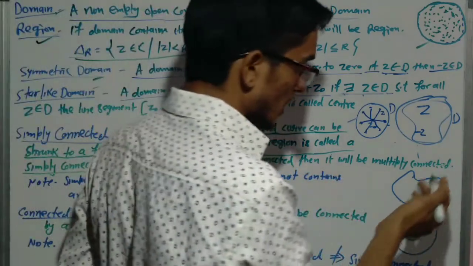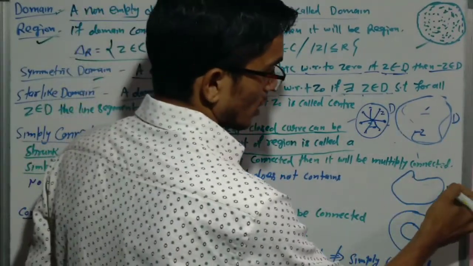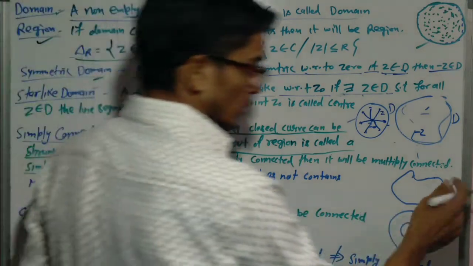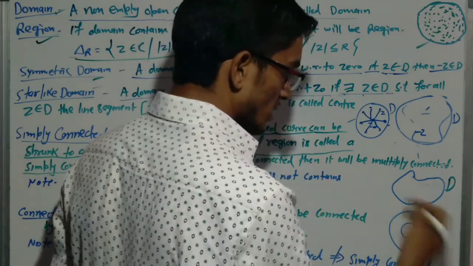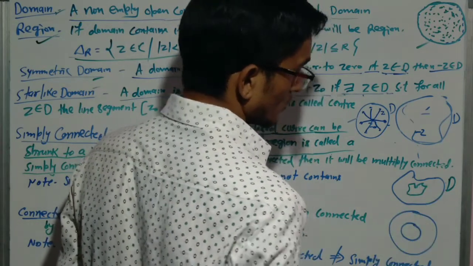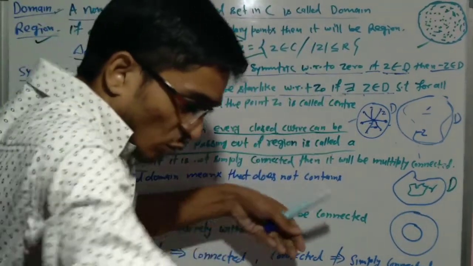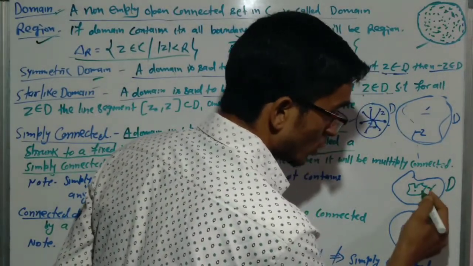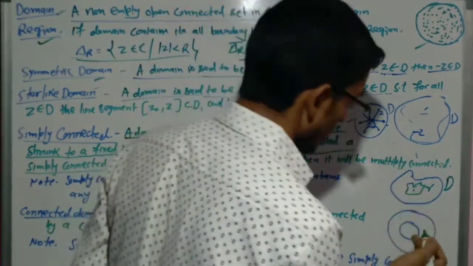Suppose we have any curve, this is a curve gamma. Suppose this is the domain D, and suppose this is any closed curve in D. If the closed curve shrinks to a fixed point, this contour gamma, this curve or contour, there is no problem.